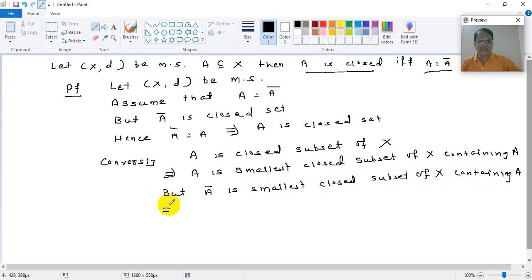So that implies A is a closed set. So we are playing with the previous results. We should know clearly what are the results that I can use to prove the current result. Okay, so this is one important issue that we have proved now, all the results that we have proved